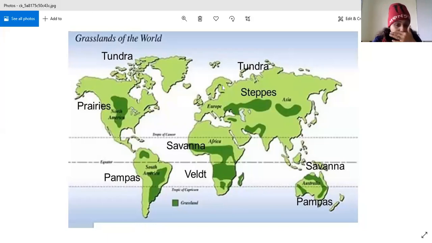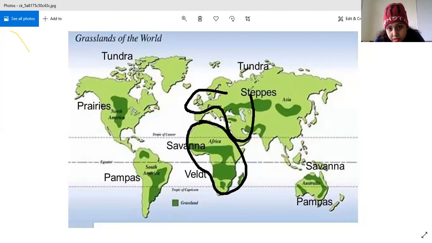So this is the world map. Now if you see, we have the continents here. This is Europe, Asia, then you have Australia, then you have Africa here. This is Africa. Here you have Europe, then you have Asia.